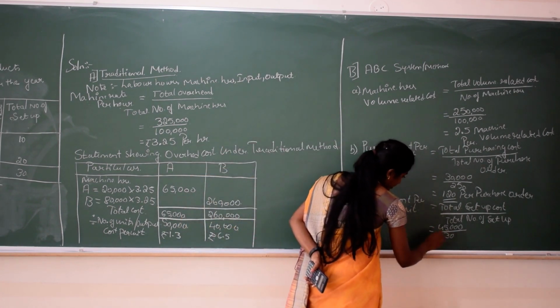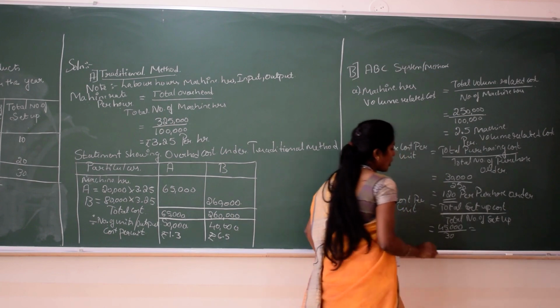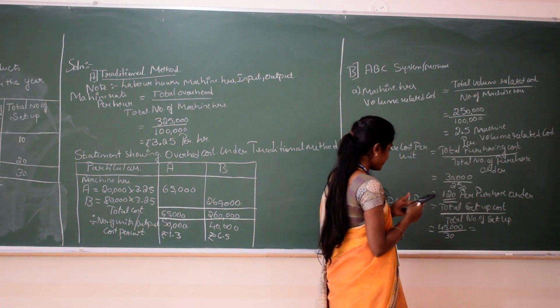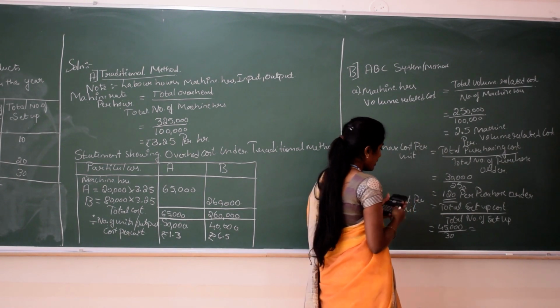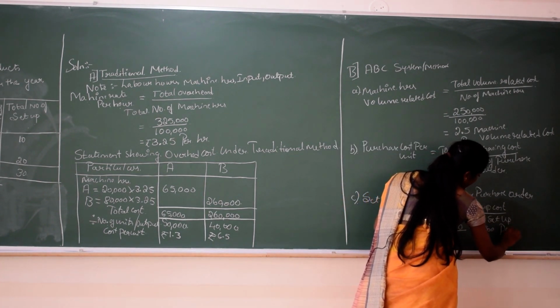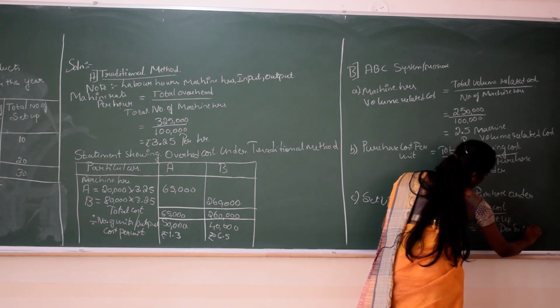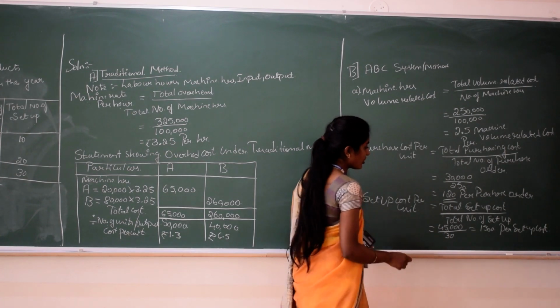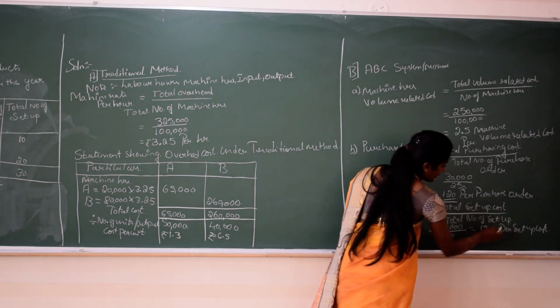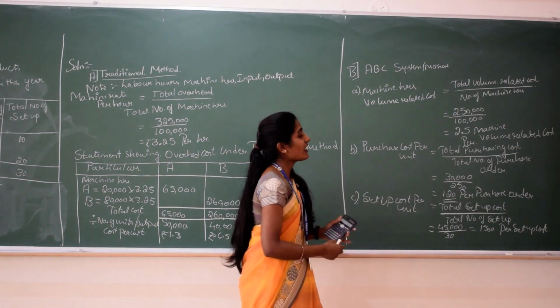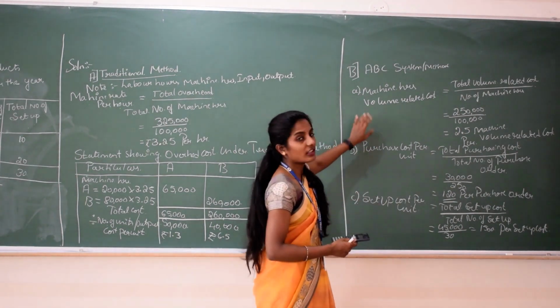Right? So, 45,000 divided by 30. You can see 1,500 is your per setup cost. So, what is the per setup cost here? 1,500 is the per setup cost. So, this is how we are going to allocate the cost for a particular activity.